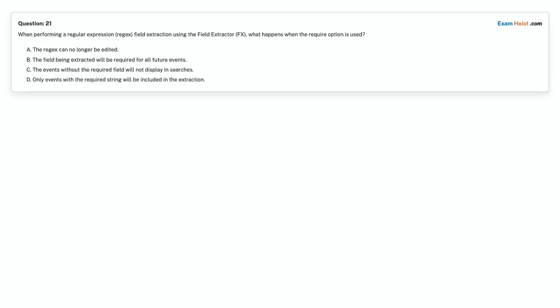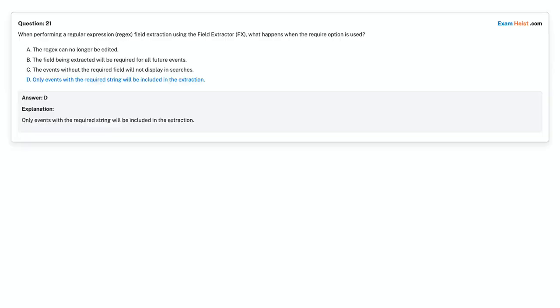Choose the correct answer. Correct answer is option D. Only events with the required string will be included in the extraction.